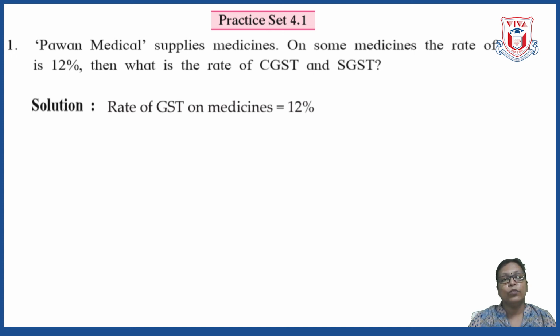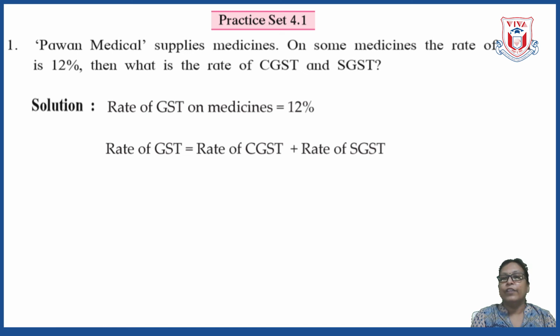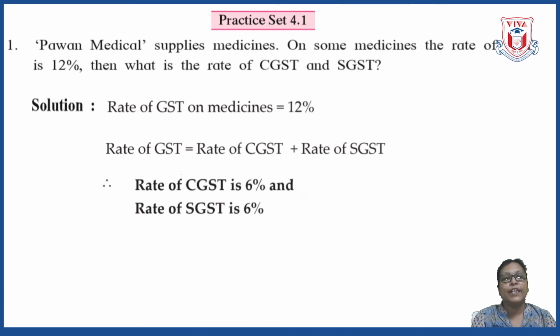Now let us see how to solve it. First, write down the given thing, that is rate of GST on medicines is 12%. This is given to us. Then therefore we can write down the formula, that rate of GST is equal to rate of CGST plus rate of SGST. From that we can say that the rate of CGST is 6% and rate of SGST is also 6%. This is what is asked to us.